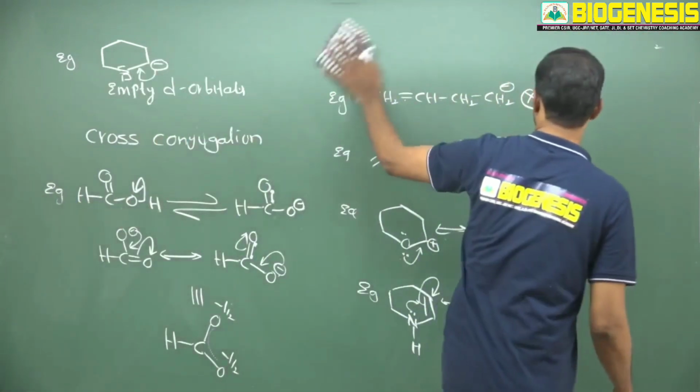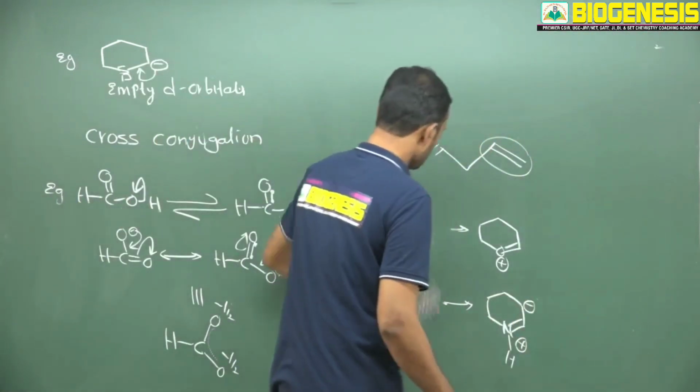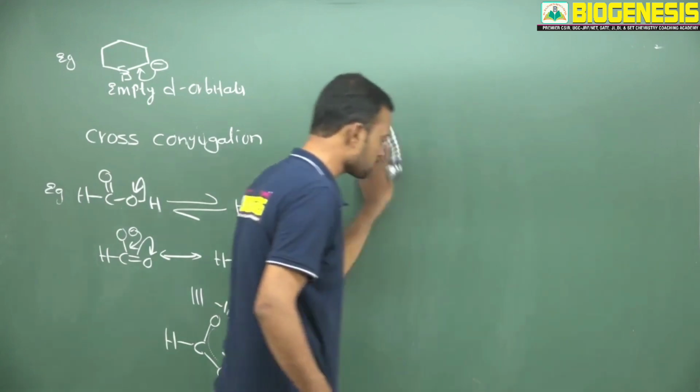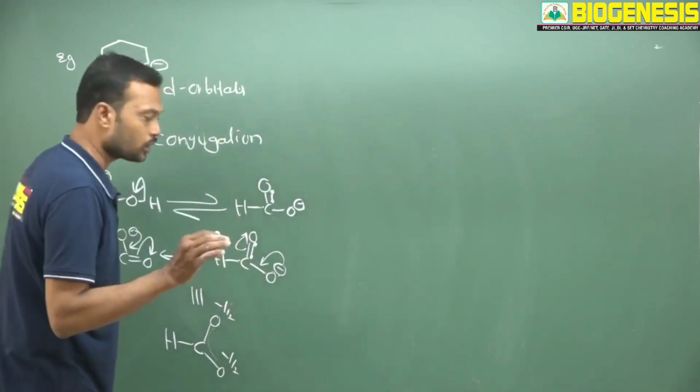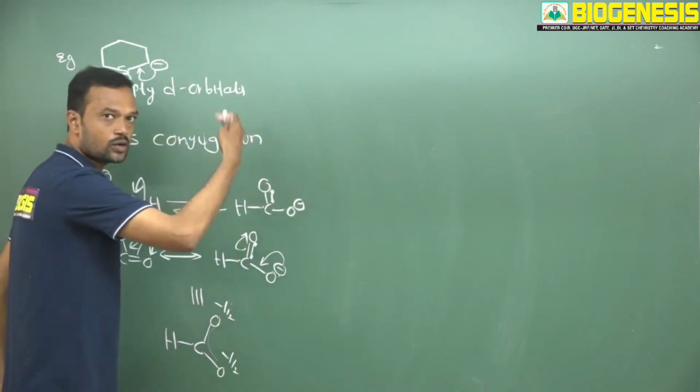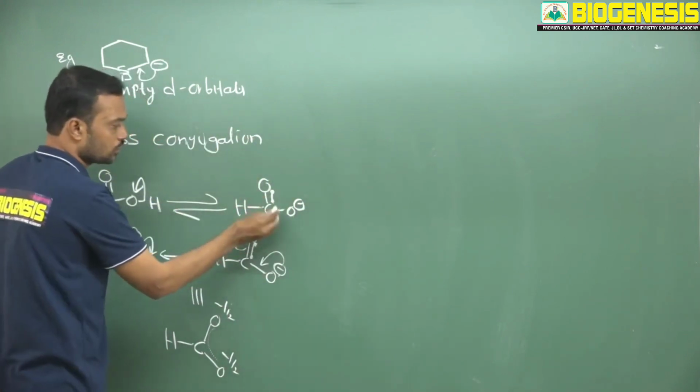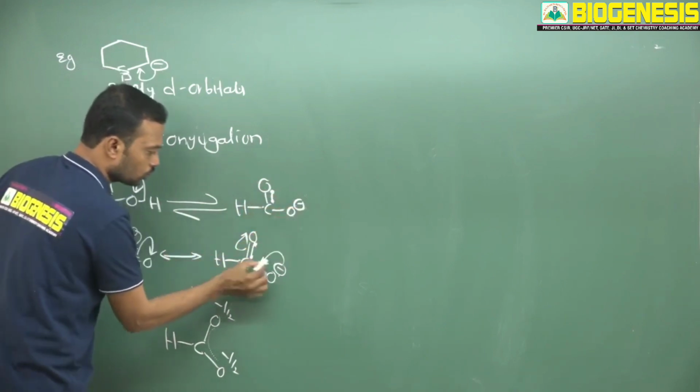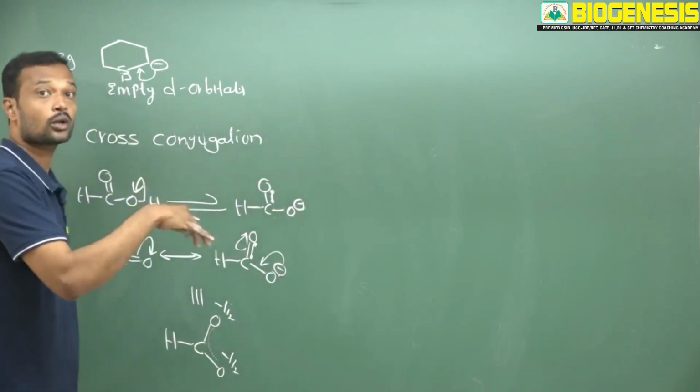Now I will take one more molecule which is showing a cross conjugation. Here we are expecting only one direction of electron movement, from this oxygen to this oxygen. It is moving like this. No one is affecting that conjugation. This is under conjugation. Now 1, 2, 3, 4: 4 electrons are involved in delocalization.